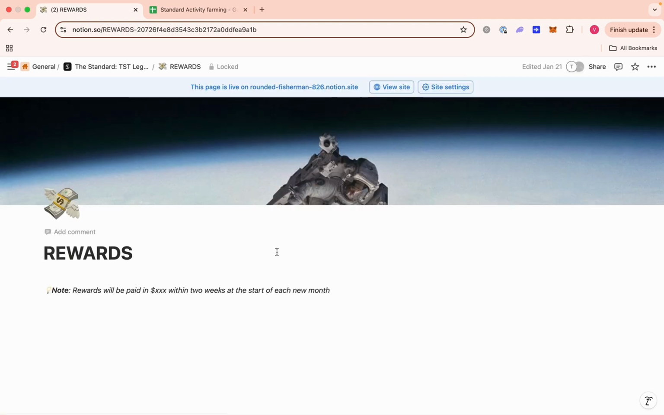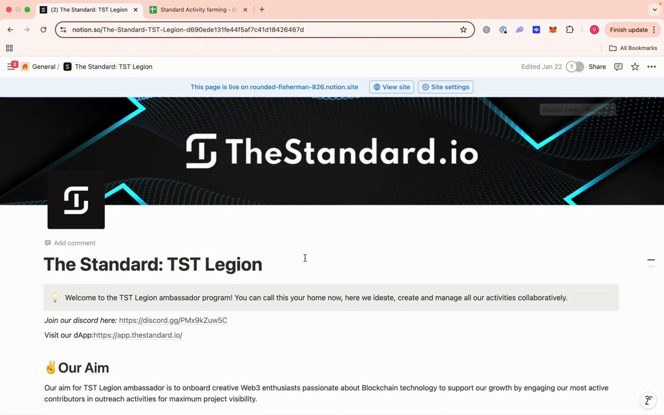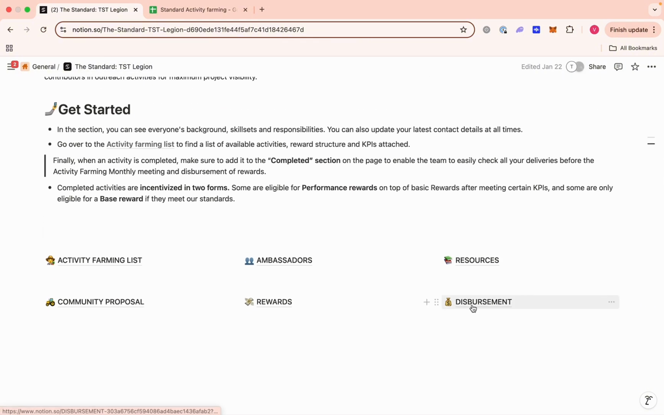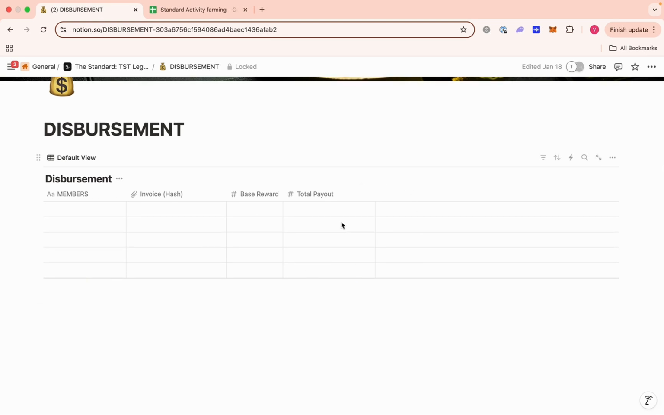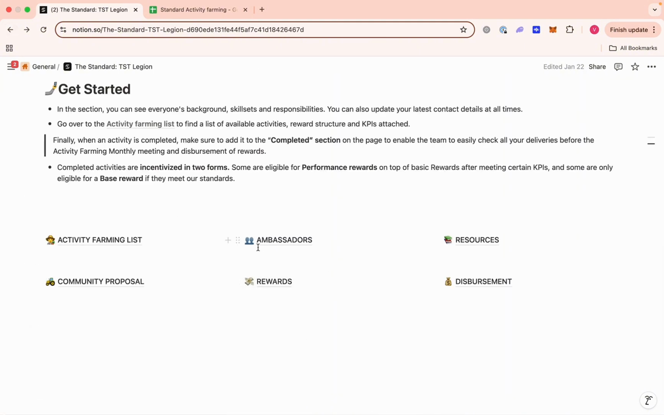Let's check this out. Rewards. So this is just all about the rewards, right? Your rewards will be paid out in the protocol's token, which is TST, within 2 weeks at the start of each new month. Right. And then we check this out. This is disbursement. This has nothing to do with you. This is for the program leads to manage. So please do not tamper with this part of the page. Where you should be focusing on is the activity farming list, ambassadors, resources, community proposal, and that is it.